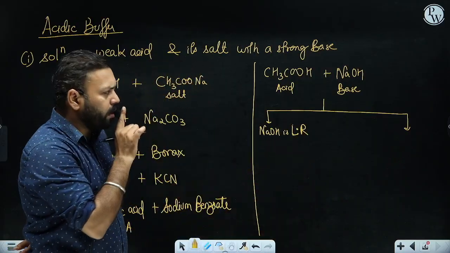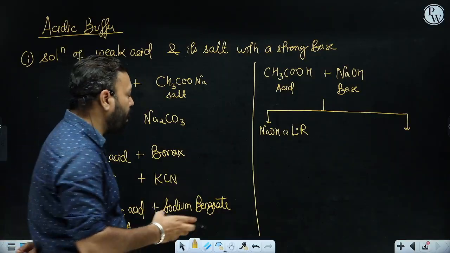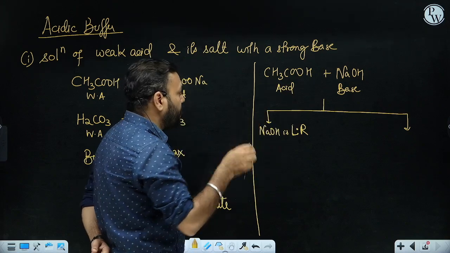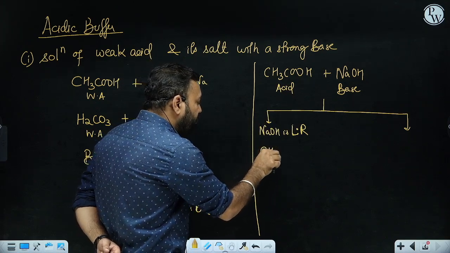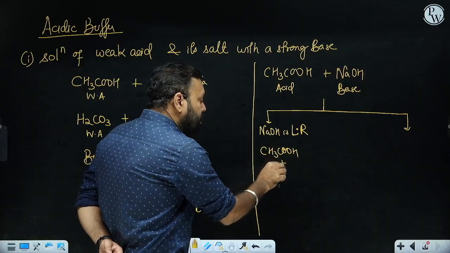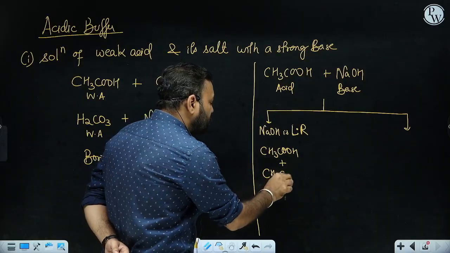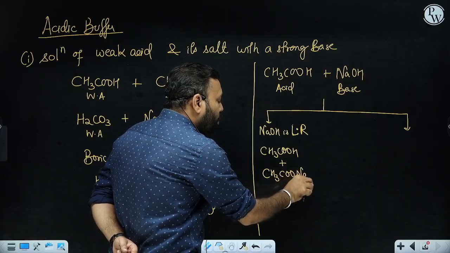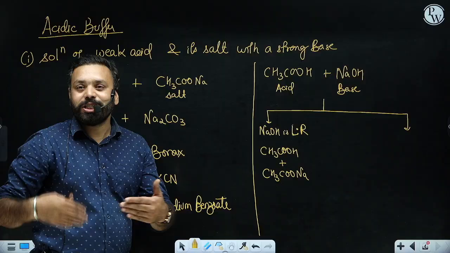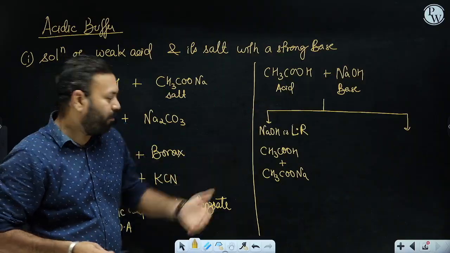It will be consumed completely. At the end of the reaction, some acid will be left. So CH3COOH will be present and some salt will be formed because these two are going to react. So CH3COONa. What is this? This is a buffer solution. So if the question asks whether they can form a buffer solution, yes, they can form a buffer solution.